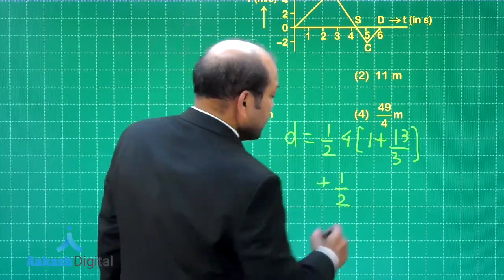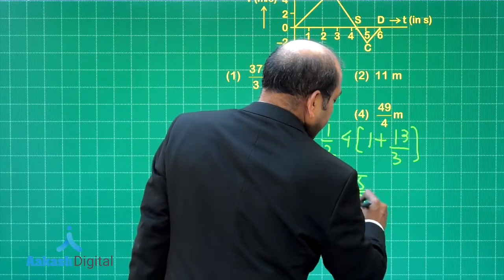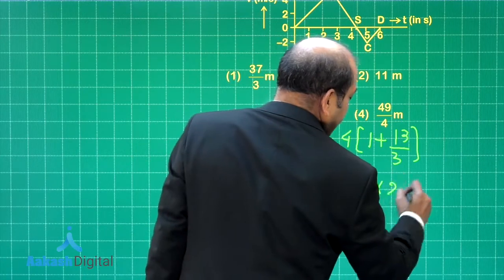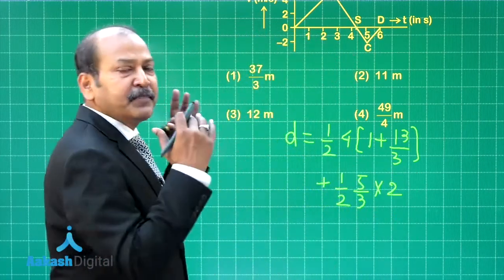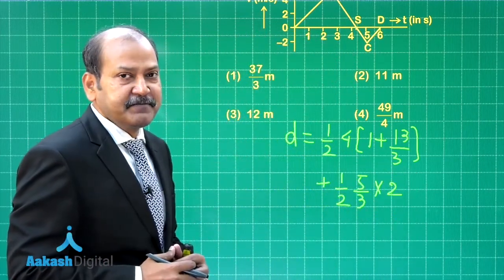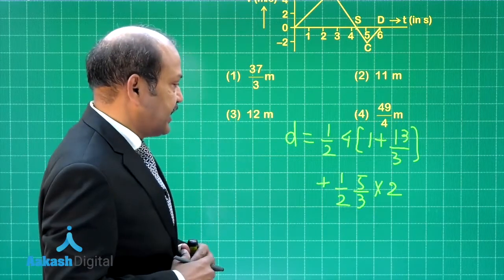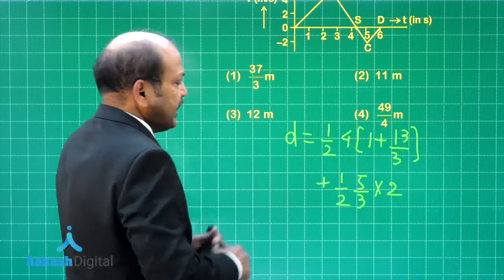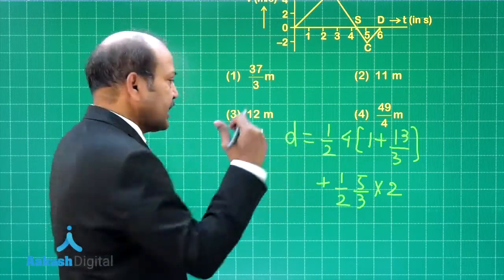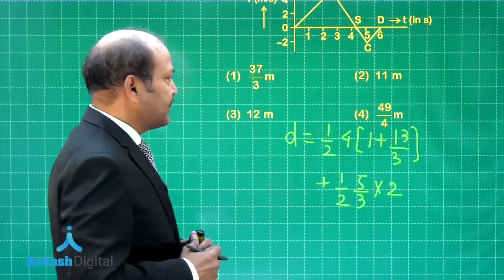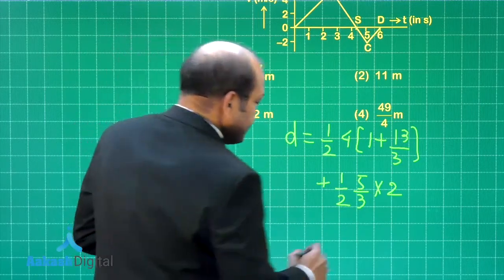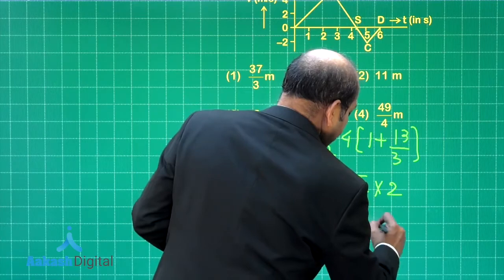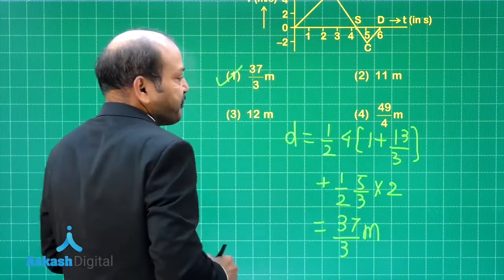So, 1 by 2 into 5 by 3 and the height is to be taken now as 2, not minus 2, because we are taking only the modulus of this displacement to find the total area. Well, this answer will come in terms of meter and it is a simple matter of doing some addition, some multiplication. Finally, the value of D will come out as 37 divided by 3 meter. So, option 1 is correct.